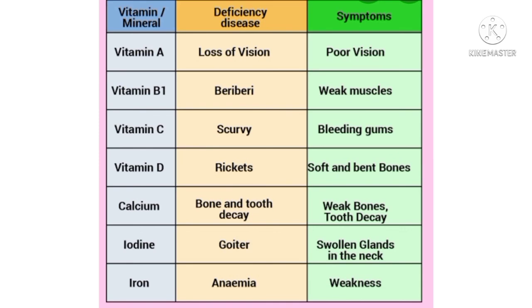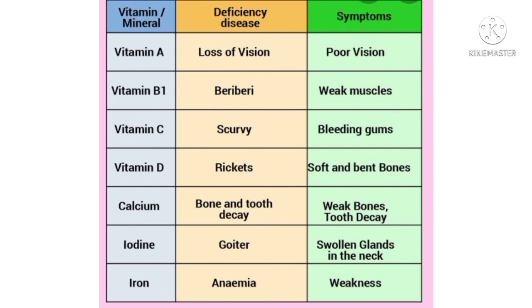As a result, it causes weak bones and tooth decay. Next is iodine. Iodine deficiency causes the disease goiter. The symptom of goiter is a swollen gland in the neck, meaning the neck portion gets swelled up.